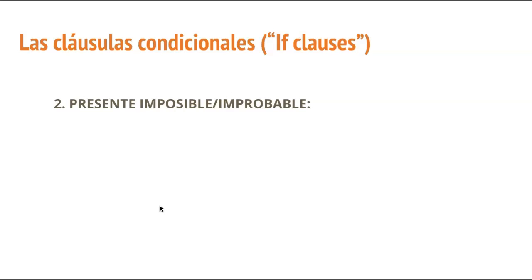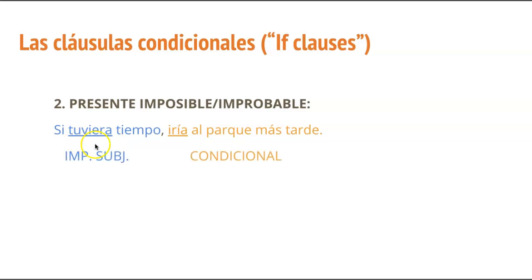Second was presente imposible o improbable. And for this one, we're talking about a present tense situation where you're proposing some hypothesis, right? And I'll use the same one here, but you don't really think it's possible, or you know it's not possible, right? So you use a different time frame and mode to present that mental framework. You say, si tuviera tiempo. That tuviera, the imperfect subjunctive, indicates that you don't really believe it, or you know it's impossible, all right? You don't think it's likely, it's maybe impossible.